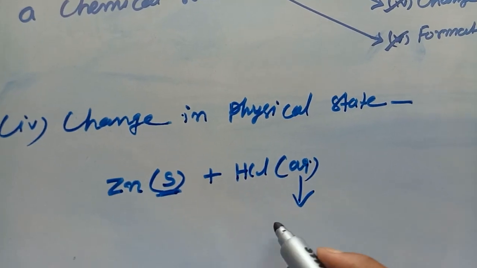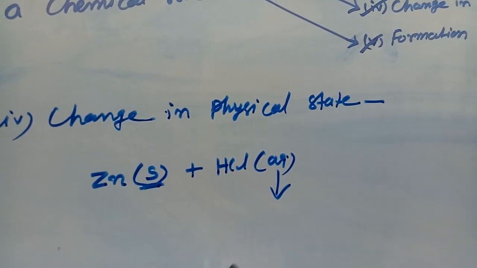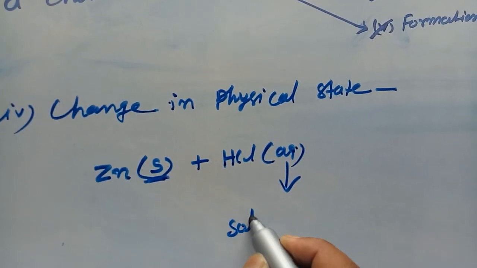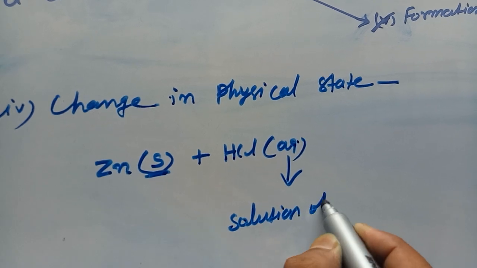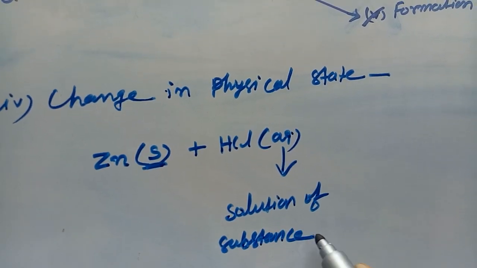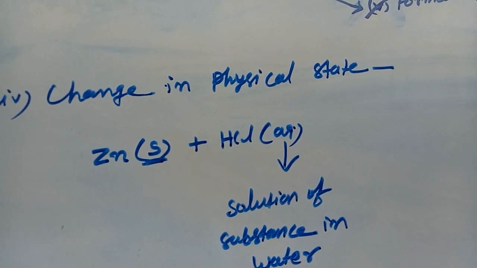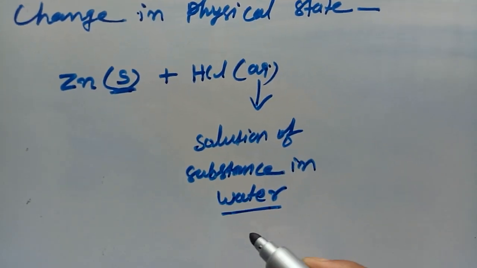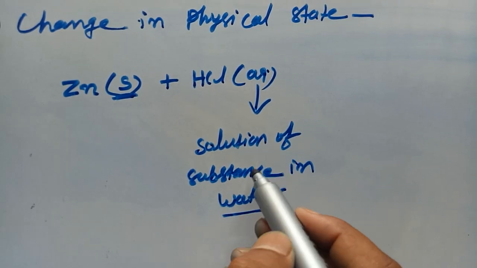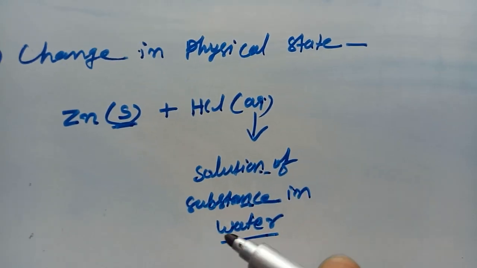Aqueous solution means a solution of a substance dissolved in water. When a substance gets dissolved in water, we call it an aqueous solution.